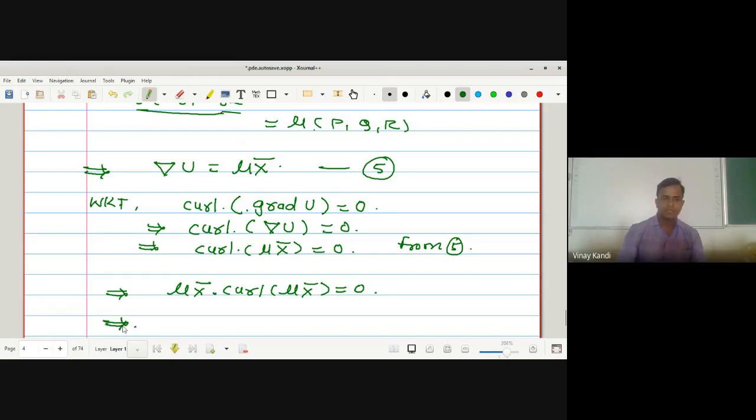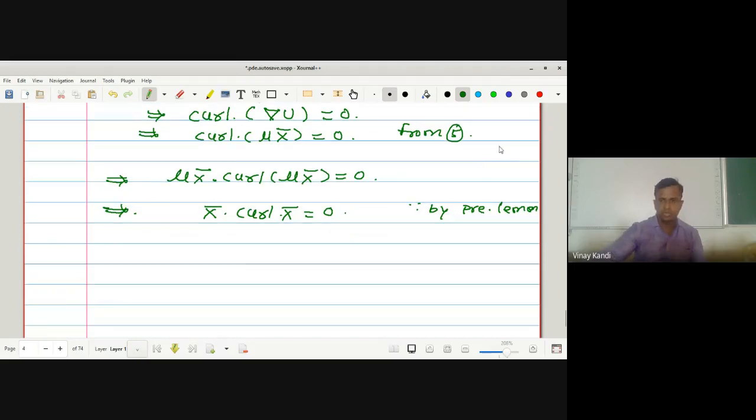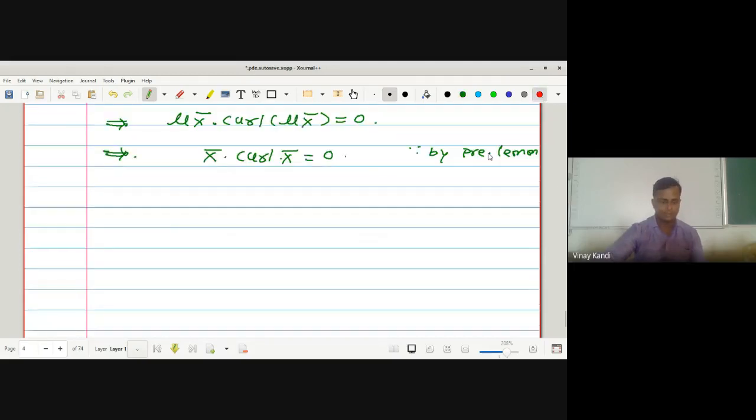Therefore, by using the previous lemma, if mu x bar into curl mu x bar is equal to 0, we get x bar into curl x bar is equal to 0. Any doubt up to here? So this is the necessary part. Now the sufficient part.